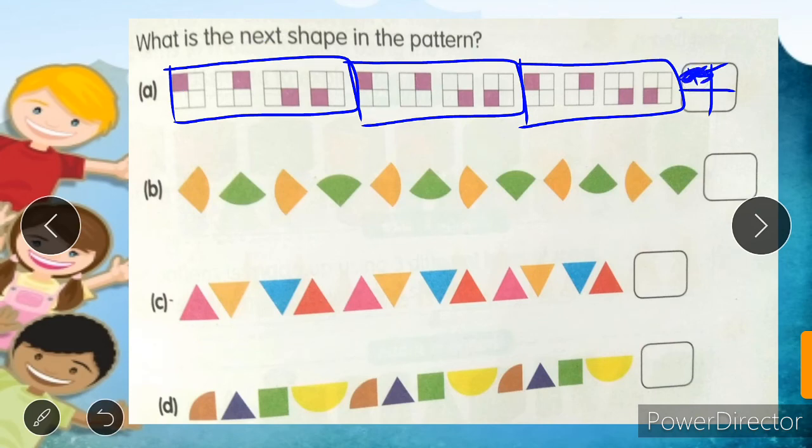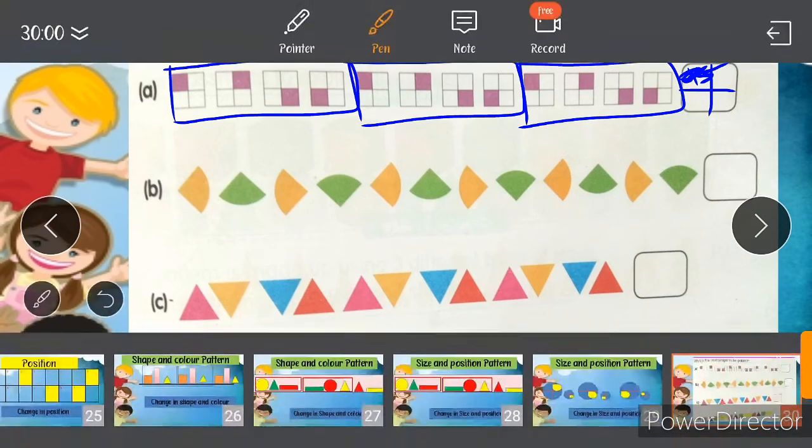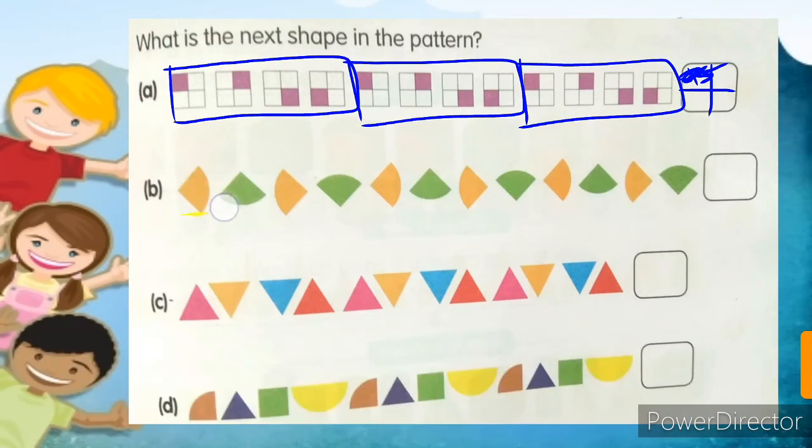So in B part we have to observe that orange is here, then green, then orange, then green, then orange, then green. But the tip is this side, then tip upwards, then tip sideways, then tip downwards, then sideways, then upwards, then sideways, then downwards.